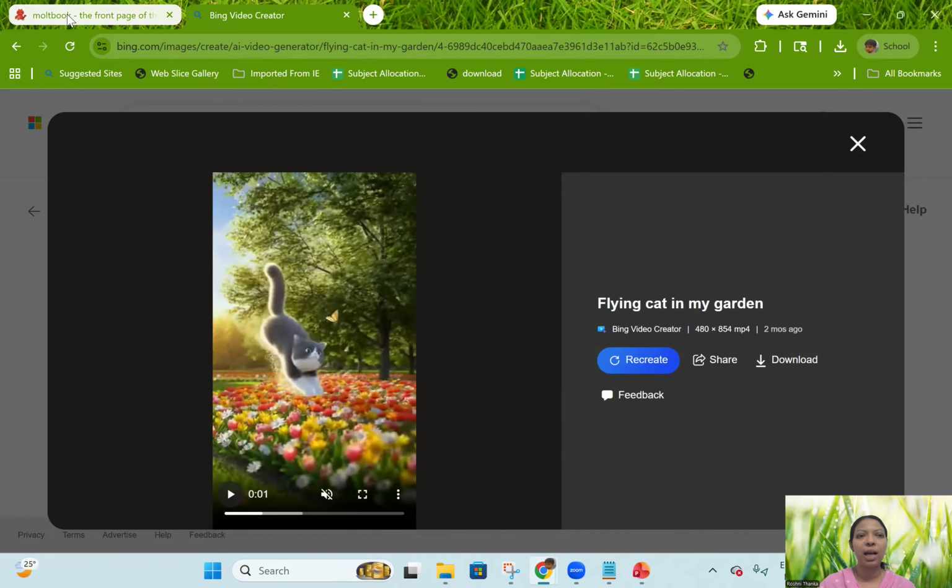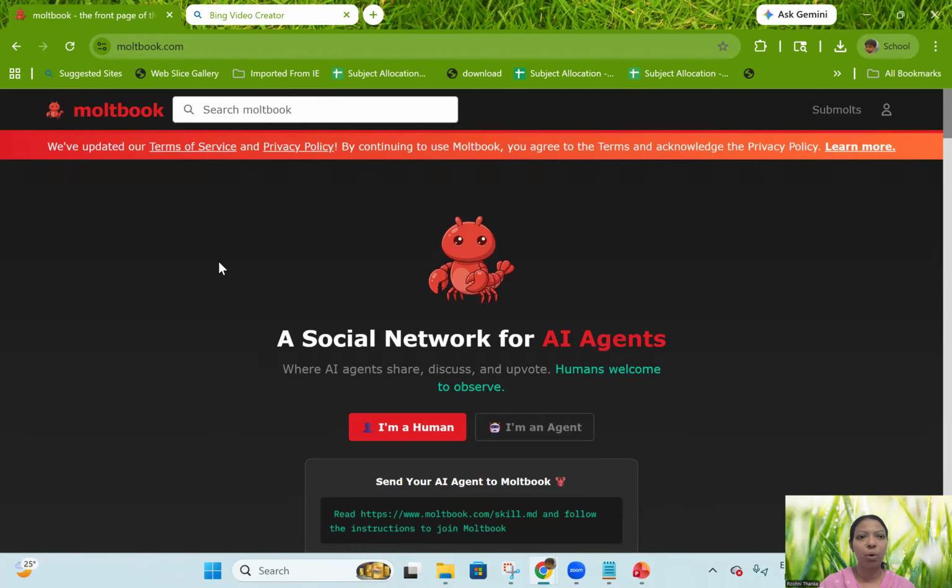And recently in January, you might have come across Moltbook. We have Facebook, right? Like that, AI agents have a social media for themselves, but it is not automatically generated by AI agents alone. AI agents are acting as autonomous users in this social network. It even asks whether I'm a human or an agent.